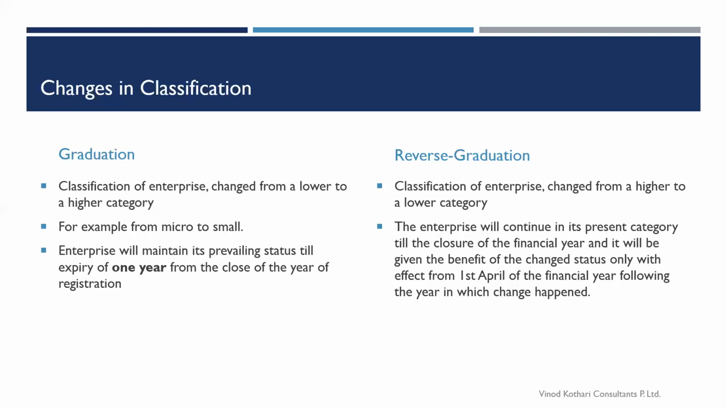However, there would be the opposite case in reverse graduation. In reverse graduation, both the limits would have to fall below, then only you would be shifted to a lower category. Means in case your turnover as well as investment in plant and machinery both have gone to the limits that are for the micro, then only would you be migrated from small to micro. Otherwise, even if one limit is within the category of small, you would not be shifted.